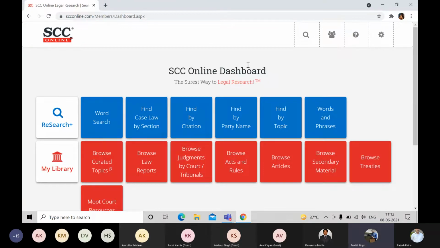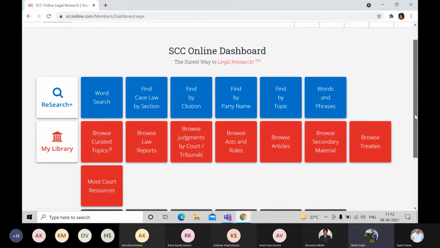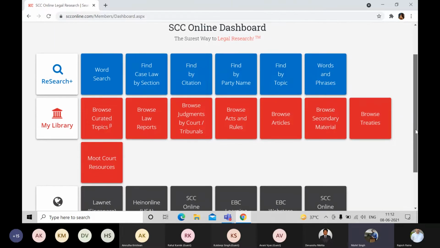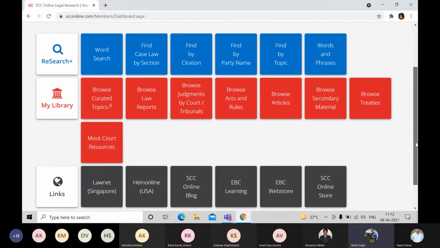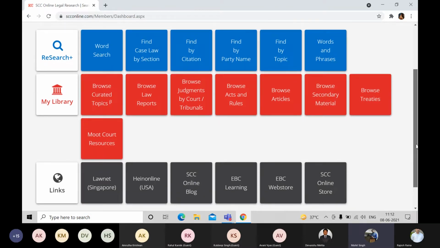Now, some of the students might be using it for the first time, and some of the users are very heavy users or the advanced users. So let's keep all of them in one page, and then let's define how we can give you the information accordingly. You can see three different tiles over here: the blue, the red, and the black. The blue tiles are for the research purpose. Whenever you have a party name, whenever you have a citation, whenever you have something to key in order to find something, right? You can go with any of the research tiles.